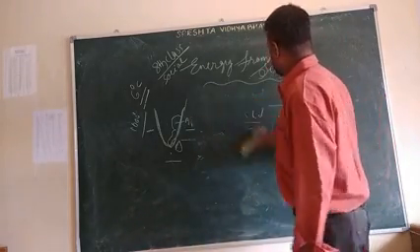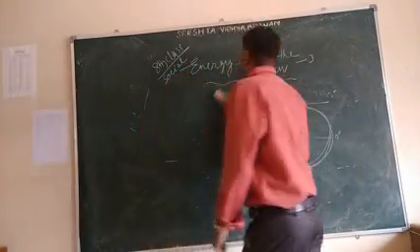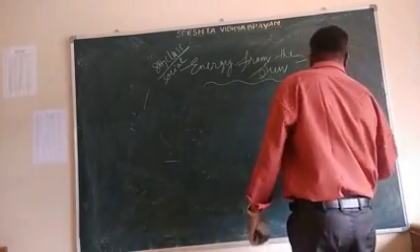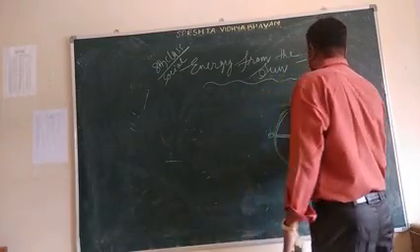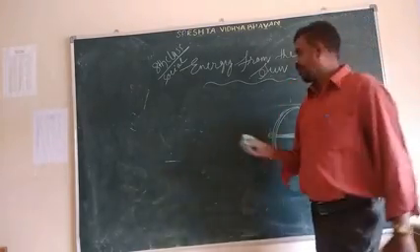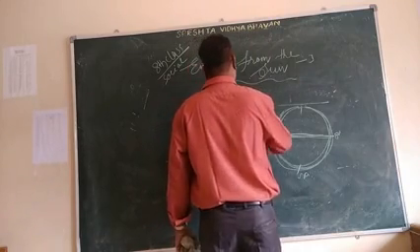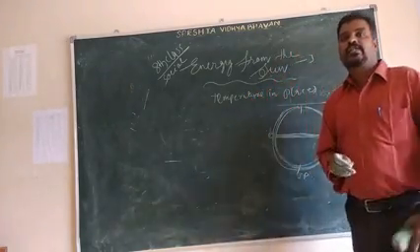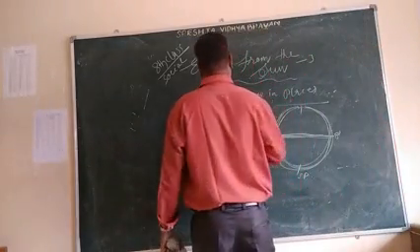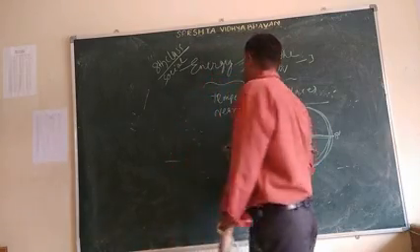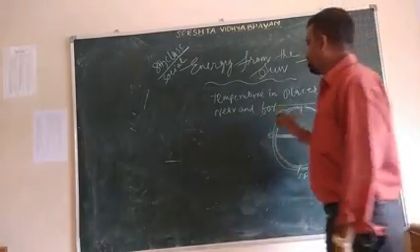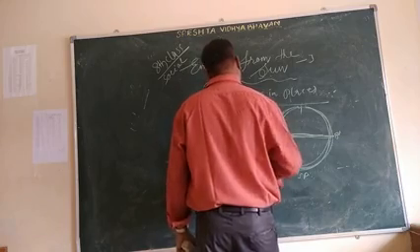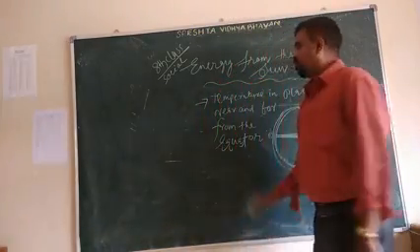How does the temperature vary near the equator and far from it? This is what we have to discuss. So this is the topic: temperature in places near and far from the equator.